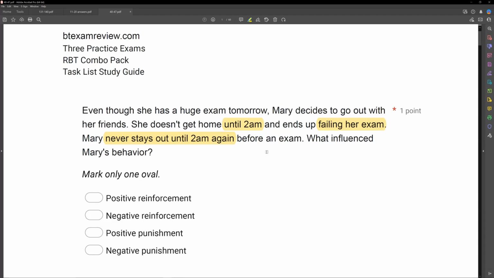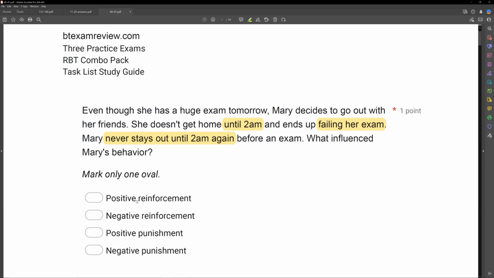Well, if the behavior decreased, is that going to be reinforcement or punishment? Well, it's going to be punishment, right? And this is the process we go through for reinforcement and punishment questions. Has the behavior increased? Has it decreased? Oh, it's decreased. We're looking at punishment. Then we have to determine, was it positive or negative punishment? Remember, positive just means we've added something, and negative just means we've taken something away. Well, the failing grade has clearly been added, right? So this positive punishment of failing her exam has influenced her behavior.